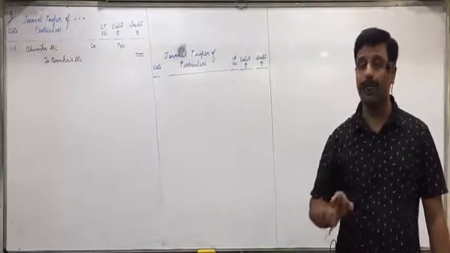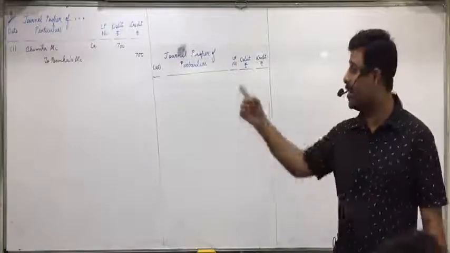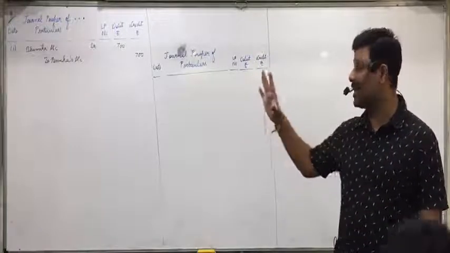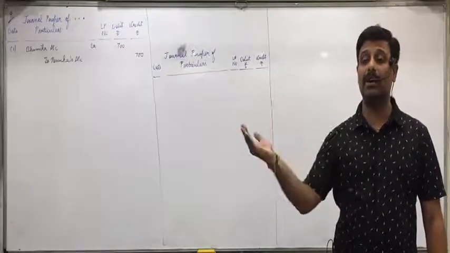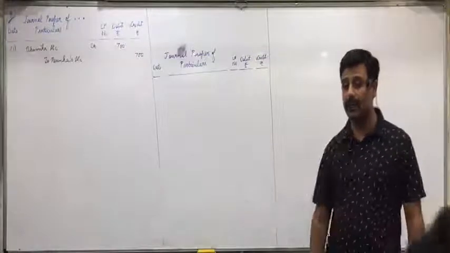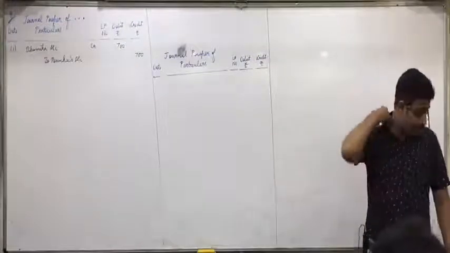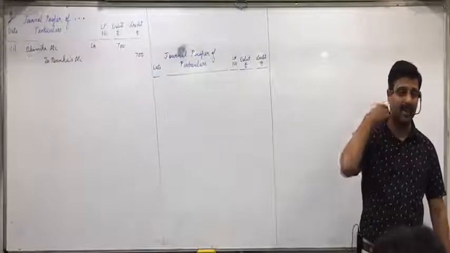I repeat, give the correct effect. Renuka is the giver, credit the giver to Renuka's account. This is the correct effect. Reverse the wrong effect. We credited to Bhumika's account, so reverse that. Bhumika's account you will reverse and debit with 700. Did you understand this? And I will make you write narration for only this one because it's a rectification entry.